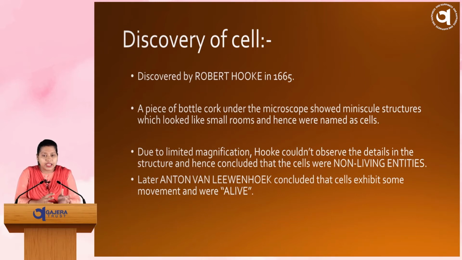But at that time, due to limited magnification, Robert Hooke could not observe the details in the structure and hence concluded that the cells were non-living, right? But later on, Anton von Leeuwenhoek, another scientist, researched more about it and concluded that cells exhibit some movements, that means they were alive.